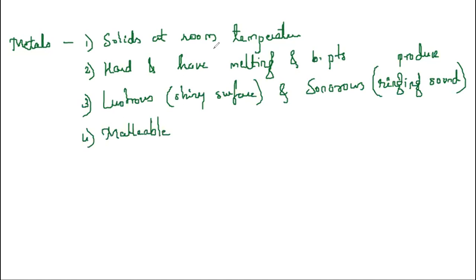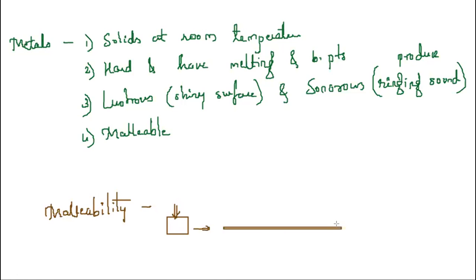Now, what do we mean by this malleability property? What is malleability? If you take a block of metal, say iron metal, suppose I've taken this block. Now, if I hit this iron metal continuously, if I hammer, if I apply pressure, I can get this iron metal in the form of thin sheets.